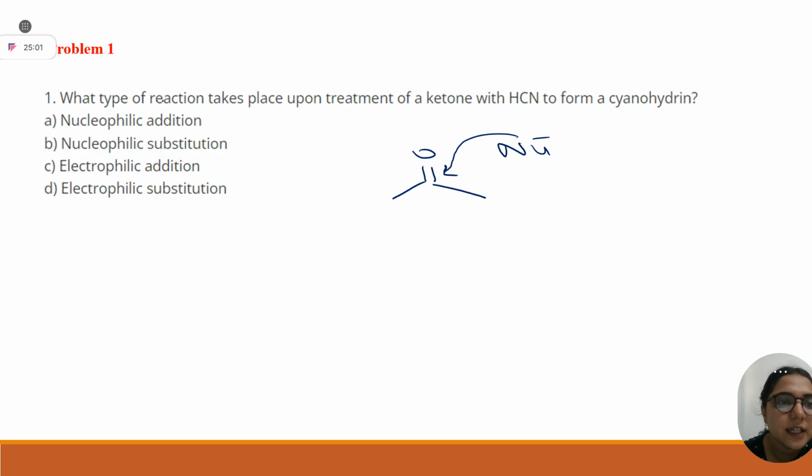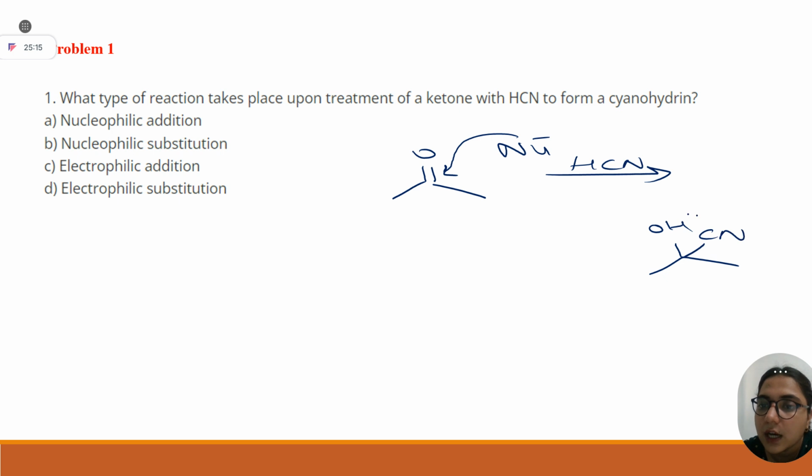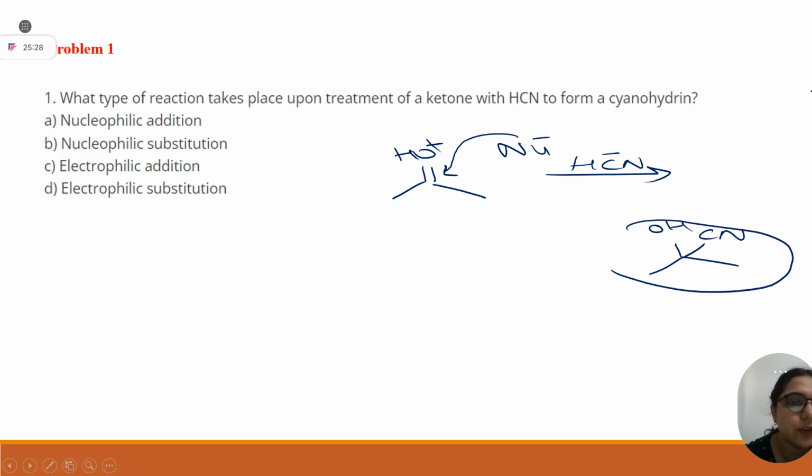In the first question, they are asking what type of reaction takes place upon treatment of a ketone with HCN to form cyanohydrin. Cyanohydrin means OH nitrile. HCN first protonates your carbonyl and then CN negative attacks here to get this cyanohydrin. So this is your nucleophilic addition.